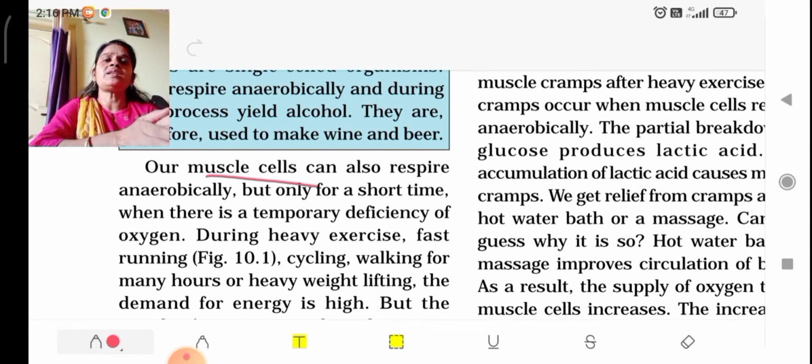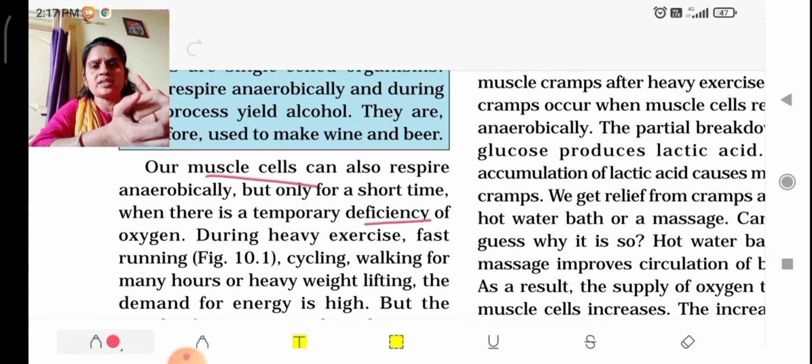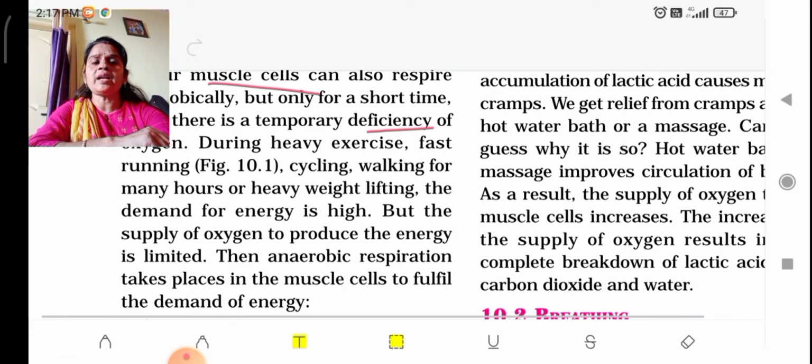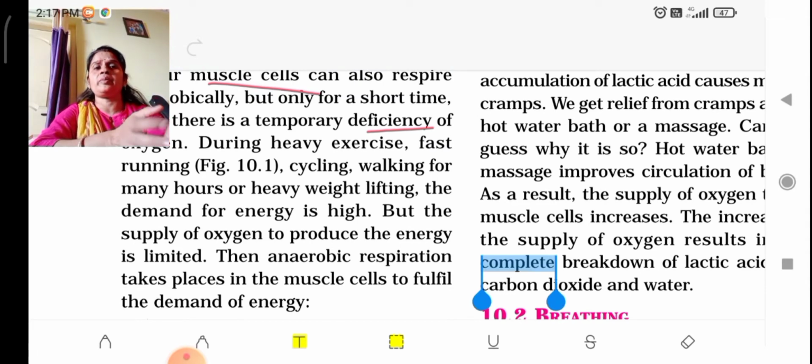So here deficiency means the proper supply of oxygen is not there, and we need energy immediately, like when we cycle, walk, run, exercise, lift weights, athletes and all, they need more energy. So at that time the energy requirement is fulfilled by anaerobic respiration.